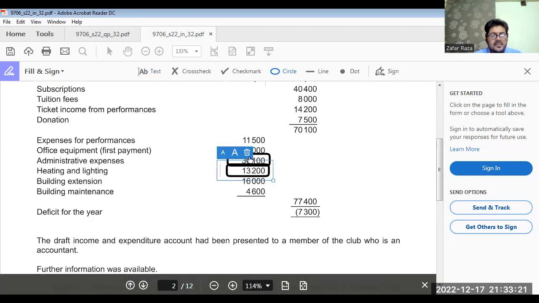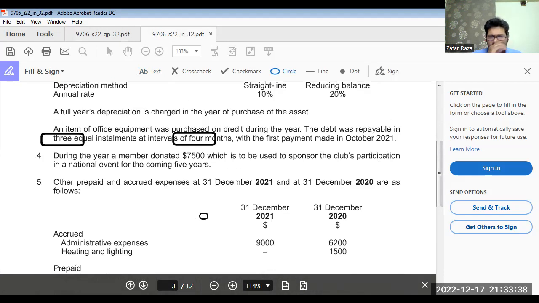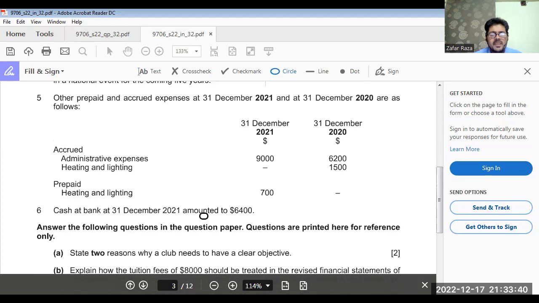Heat and lighting 13,200. We have accrued at start, so we have to minus 1,500, and we have prepaid at end, so we have to minus that also, 700.